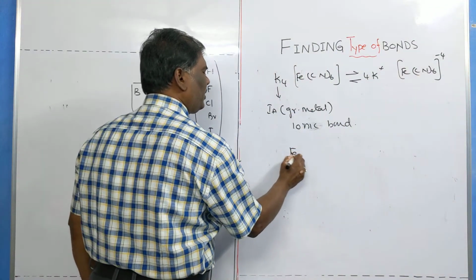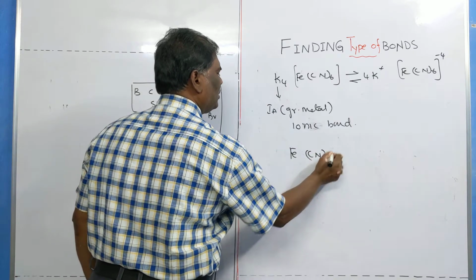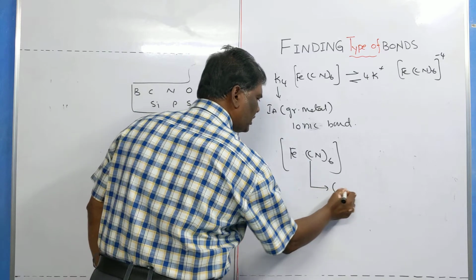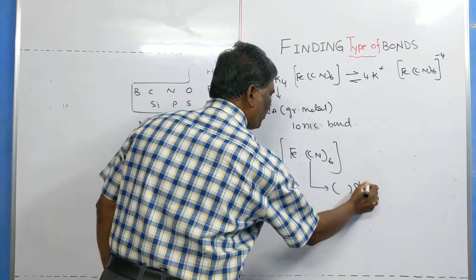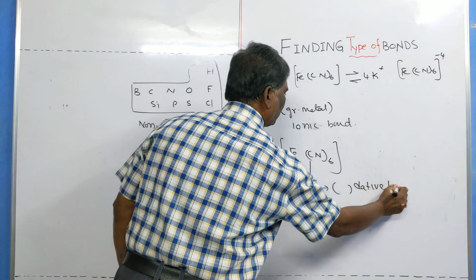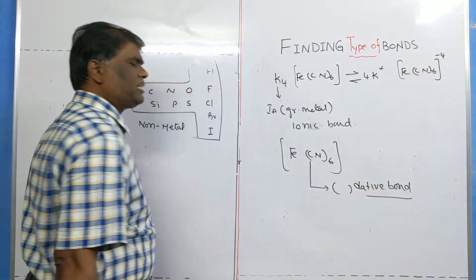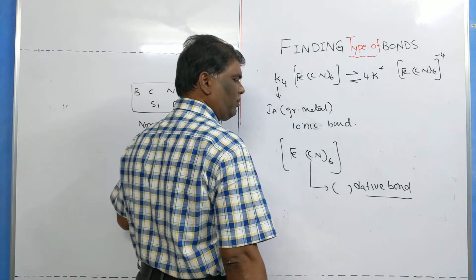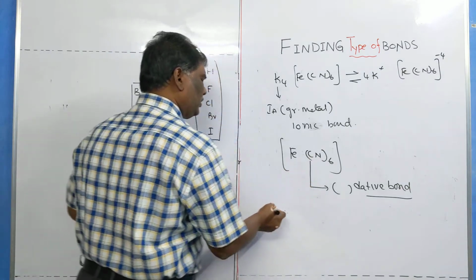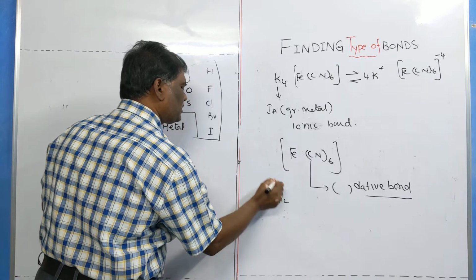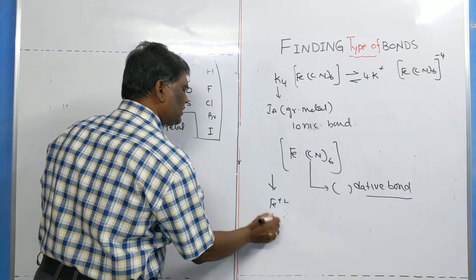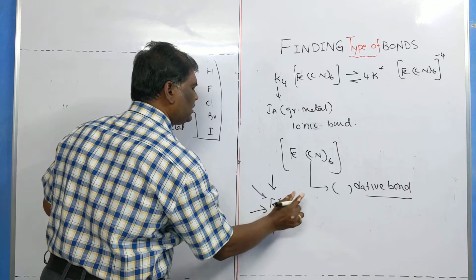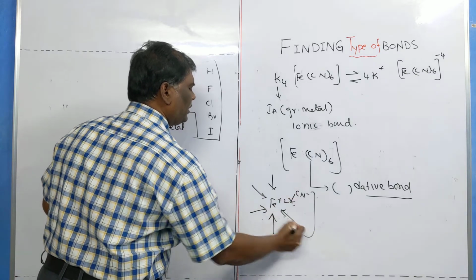Whereas there is a bond between iron and CN. Here, please remember the small bracket. The small bracket represents the dative bond. Please remember, the small bracket represents the dative bond. Now, this is taken as the iron plus 2 is dative bonded with 6 cyanide ions. How many cyanide ions? 6 cyanide ions. There are dative bonds.